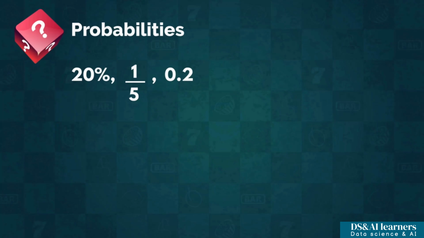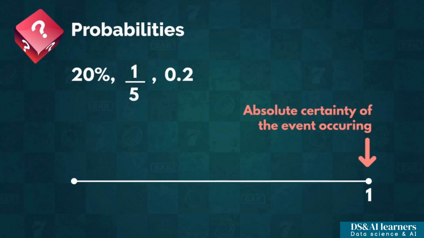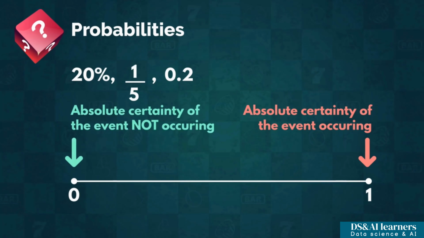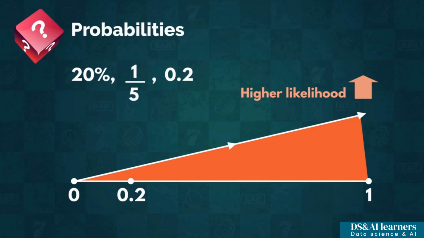All right. Now let us briefly talk about interpreting these probability values. Having a probability of 1 expresses absolute certainty of the event occurring, and a probability of 0 expresses absolute certainty of the event not occurring. You probably figured this out, but higher probability values indicate a higher likelihood. Okay. As you can imagine, most events we are interested in would have a probability other than 0 and 1. So values like 0.2, 0.5, and 0.66 are what we generally expect to see.